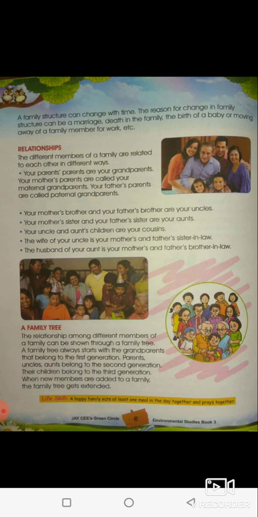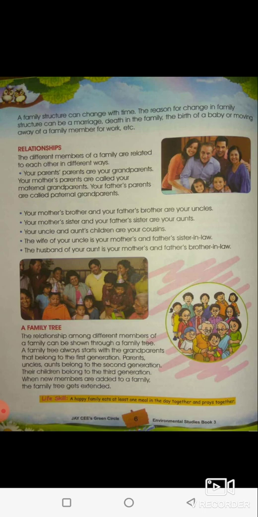Your uncle and aunt's children are called your cousins. You call them cousins. The wife of your uncle is your mother's and father's sister-in-law.